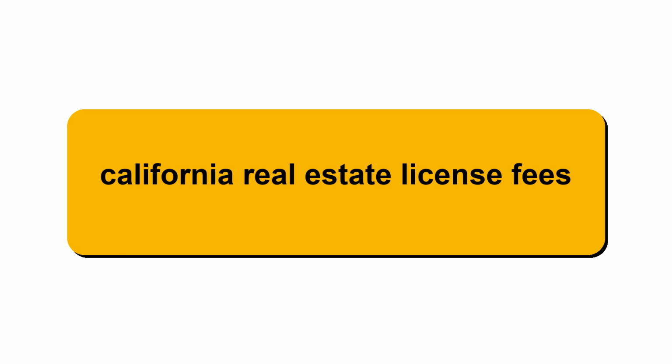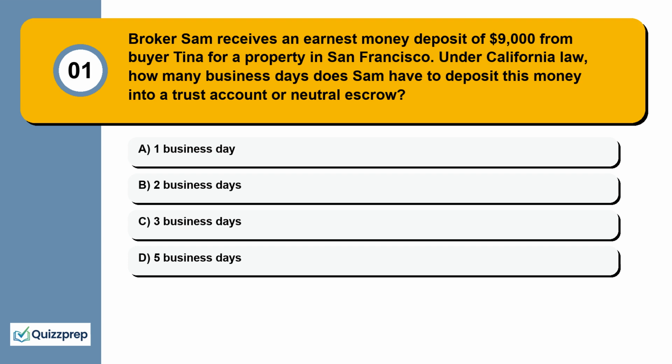California real estate license fees. Question 1. Broker Sam receives an earnest money deposit of $9,000 from buyer Tina for a property in San Francisco. Under California law, how many business days does Sam have to deposit this money into a trust account or neutral escrow? 1 business day, 2 business days, 3 business days, 5 business days.